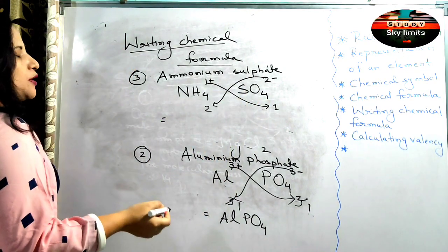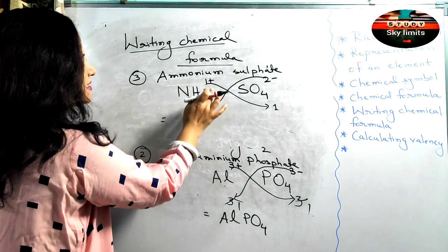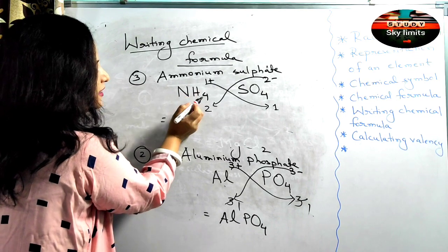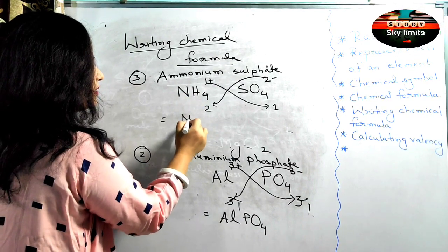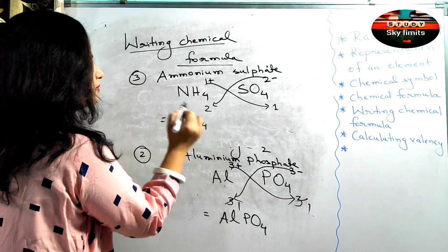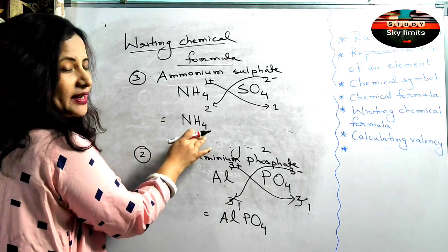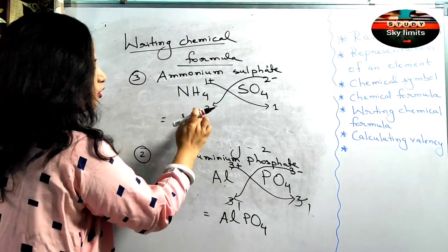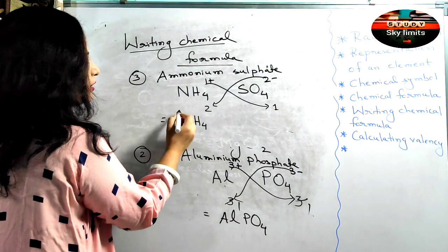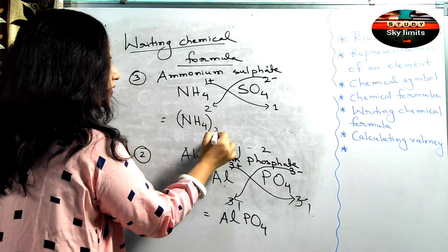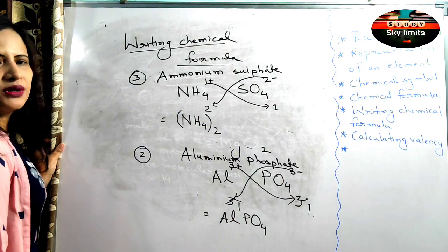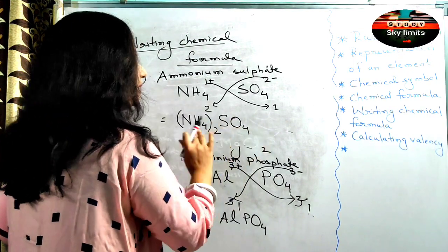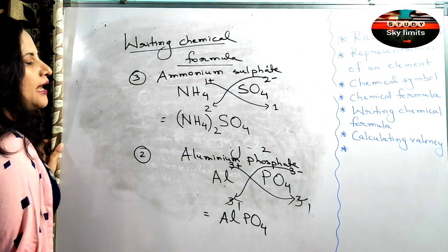Now, the ammonium ion is itself a compound radical, so this is the subscript of ammonium. This 4 will remain there at the bottom itself. Nothing will be changed there at the bottom. So NH4 will remain there. Now this 2 is for the entire ammonium ion, so what you should do is put a bracket here. It is read as NH4 whole 2. And SO4 whole 1 is the same as simply SO4. So we write only (NH4)2SO4.